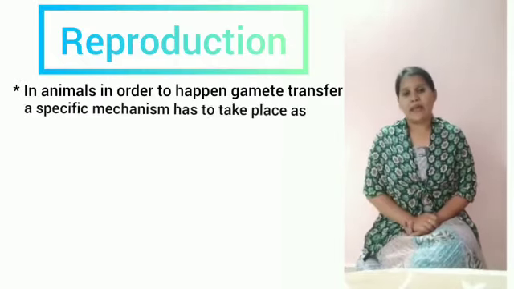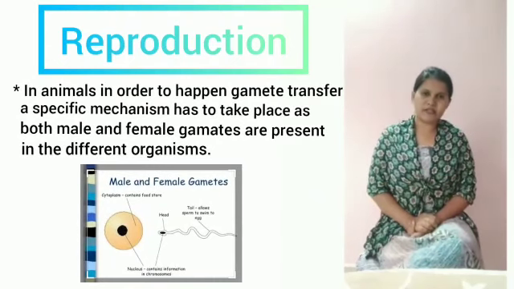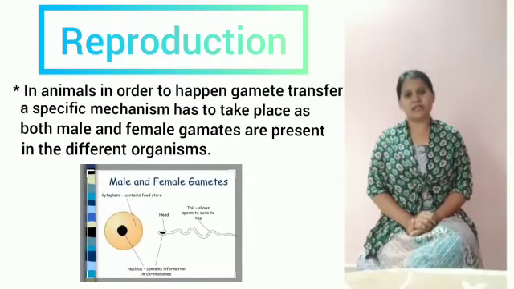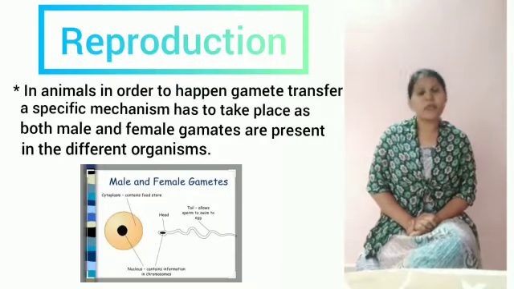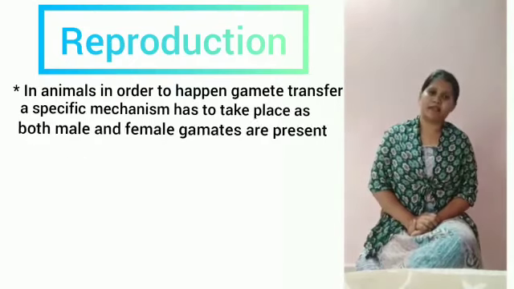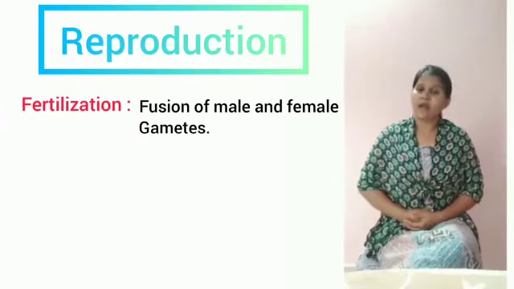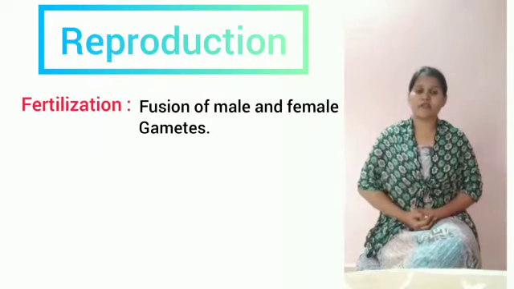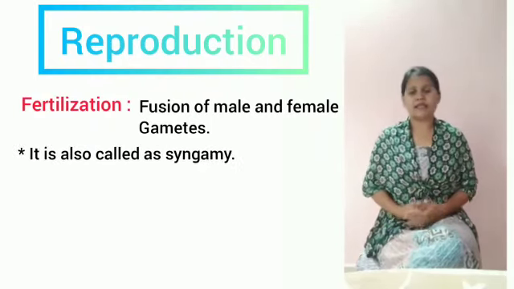In the case of animals, in order to make the gamete transfer, the animal has to go through a special mechanism. When successful gamete transfer occurs, fertilization occurs, and the next event is fertilization. Fertilization means the fusion of male and female gametes. It is one of the main events in sexual reproduction. This is also called syngamy.